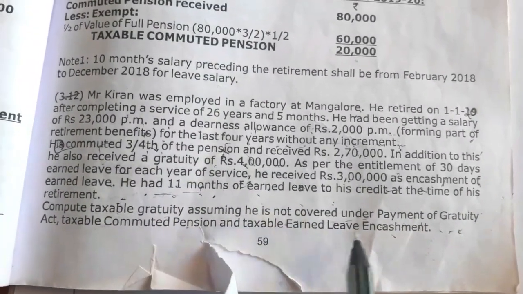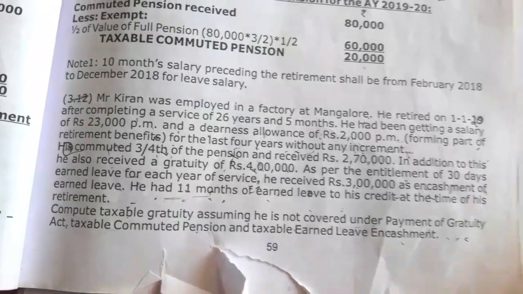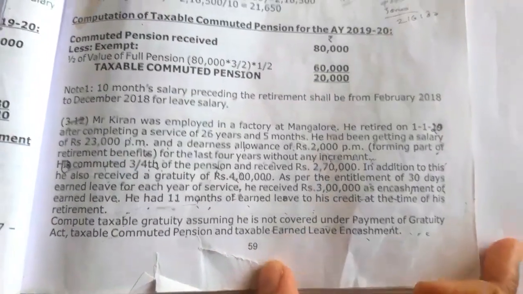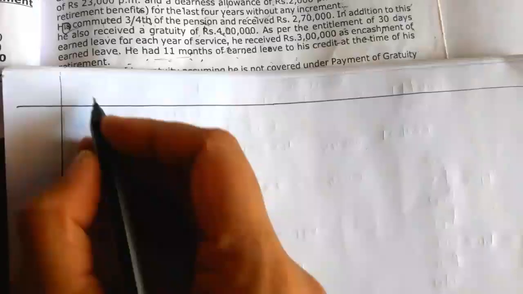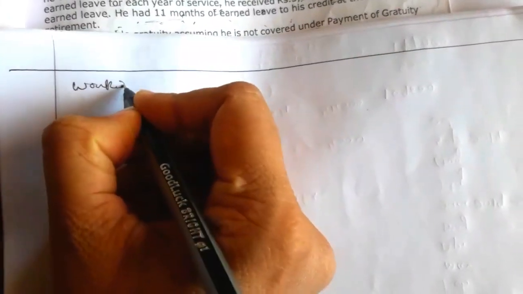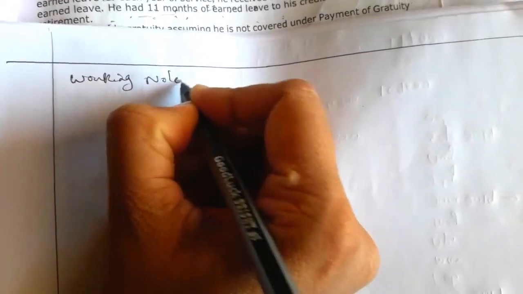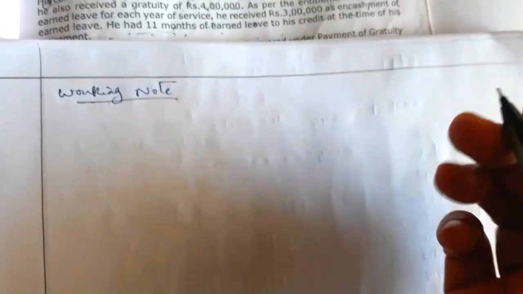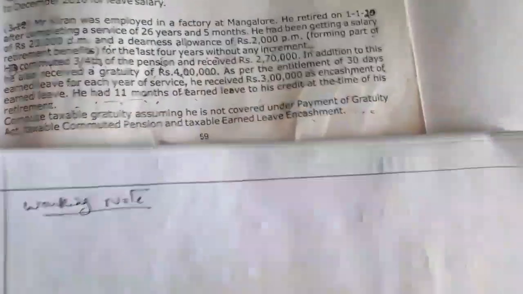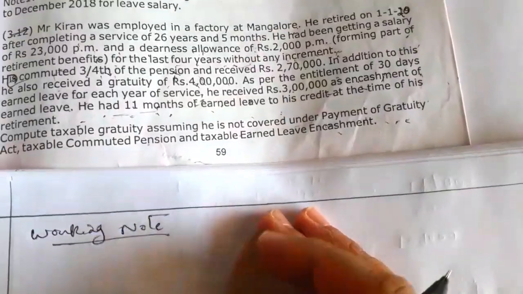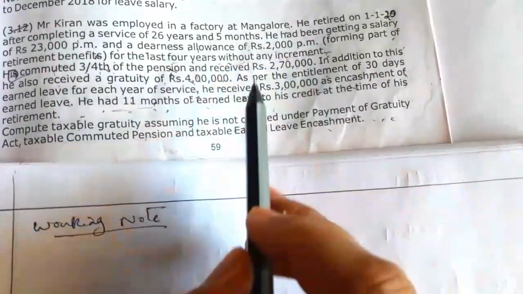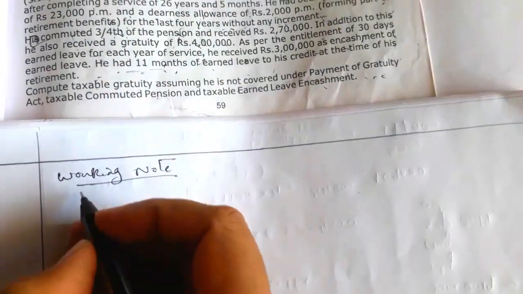Next, compute taxable gratuity assuming he is not covered under Payment of Gratuity Act, taxable commuted pension and taxable earned leave encashment. So I will show the calculations. So here do the working note. You can do the working note first or later. So working note is for the salary computation. So here I told the salary computation, when there is no increment, salary computation will be same. So here if you want, you can write